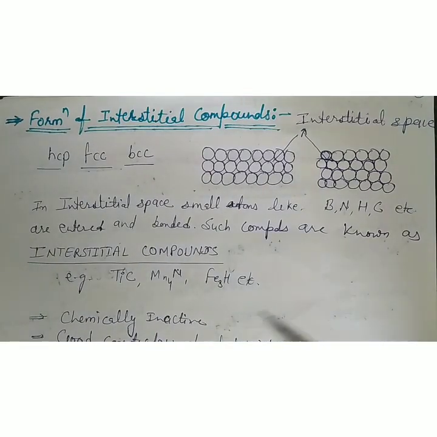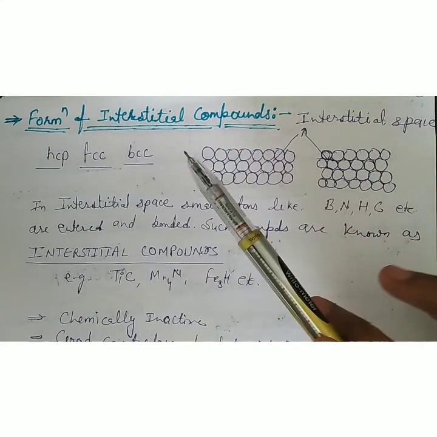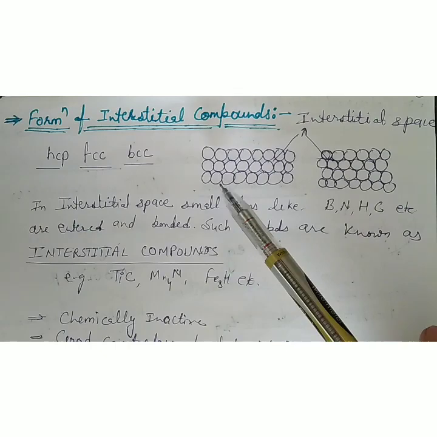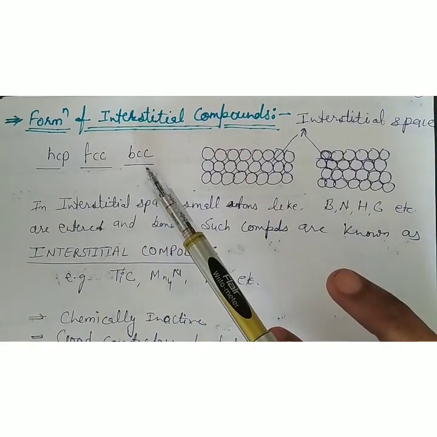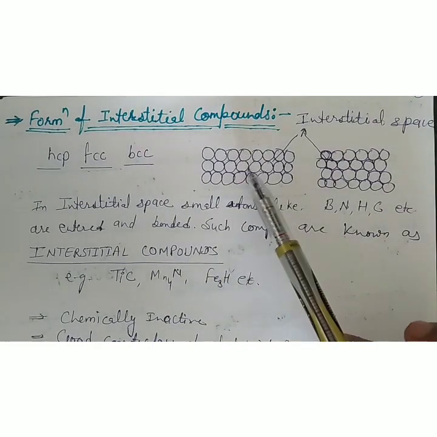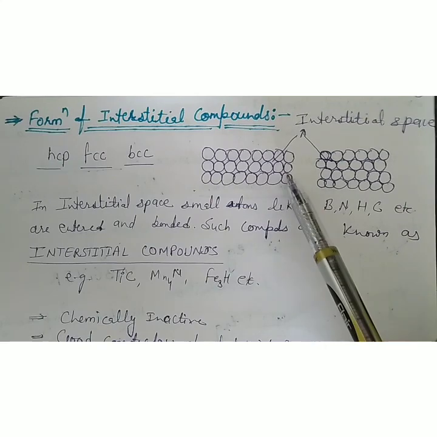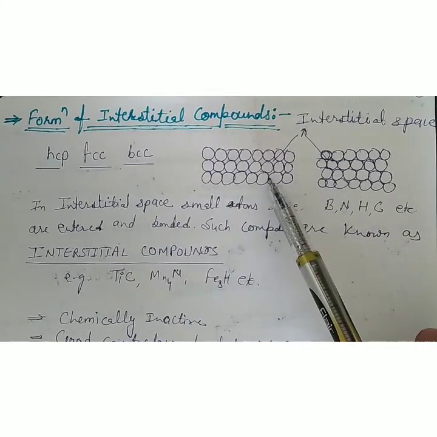The next property of d block elements is the formation of interstitial compounds. As we know, all the d block elements are solids and show HCP, FCC or BCC packing. In these packings there are some interstitial gaps between the atoms or particles.